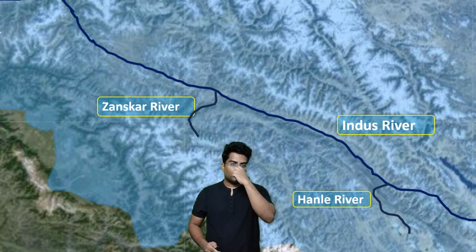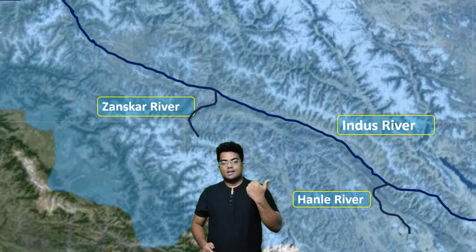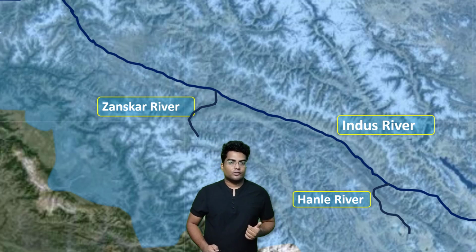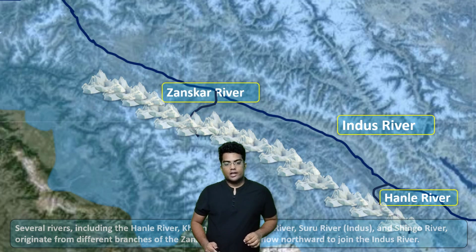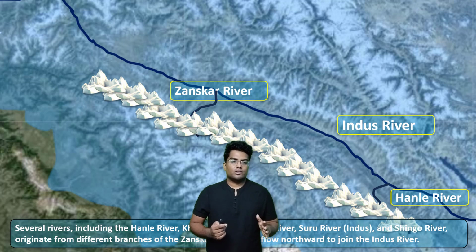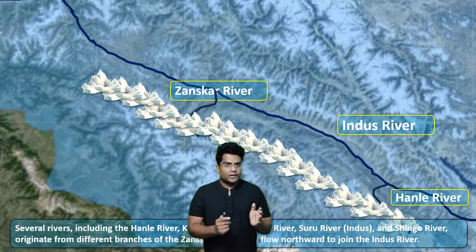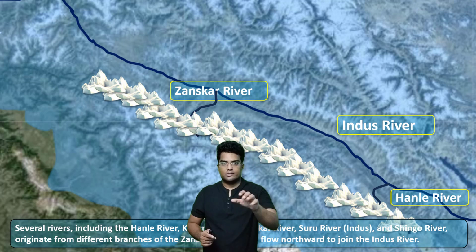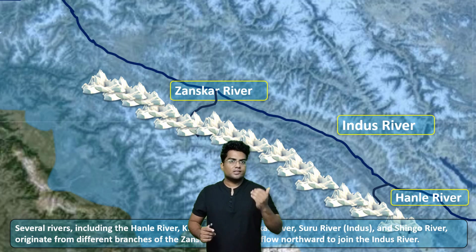There are two major important rivers. Okay, one is the Zanskar River and the second one is the Hanle River. Okay, Zanskar River and the Hanle River, and this is how it looks like. Now there are some other rivers like the Suru River and the Kurna River, but I really can't find the way through which it goes. So I'm just mentioning that if the question arises, is Kurna River or the Suru River part of Zanskar range?